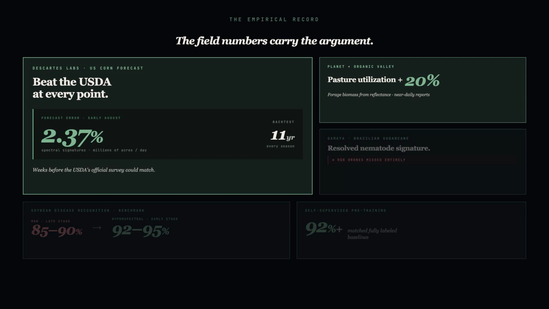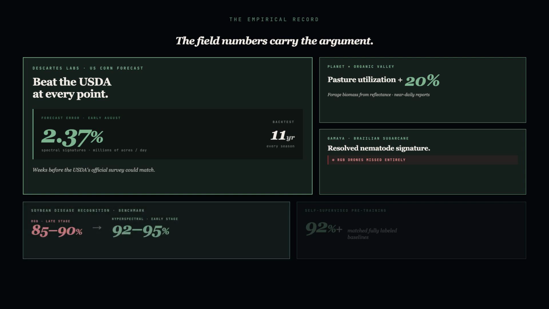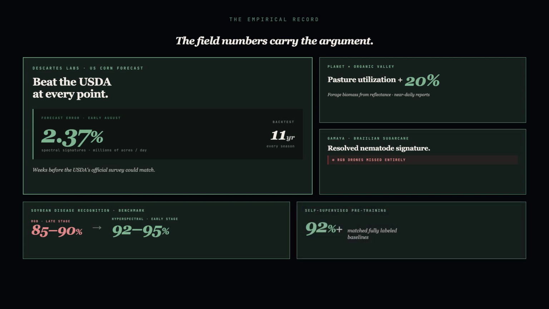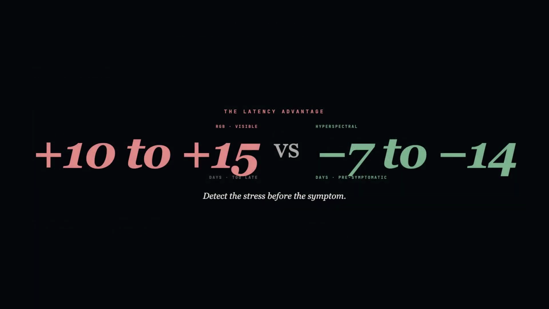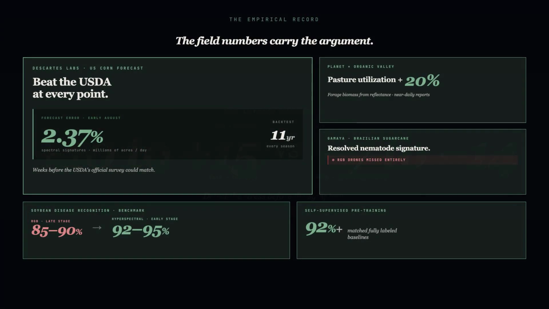Planet Labs paired its constellation with Organic Valley to model forage biomass from reflectance. Pasture utilization climbed 20%. Gamma flew hyperspectral drones over Brazilian sugarcane. The cameras resolved the spectral signature of nematode infestation that RGB drones missed entirely. Disease recognition benchmarks now report 92 to 95% accuracy at the early stage, against 85 to 90% for RGB models that only catch the late stage. Self-supervised pre-training has matched fully labeled baselines at over 92% accuracy, and the latency advantage is the headline: 7 to 14 days pre-symptomatic detection, while visible imaging arrives 10 to 15 days too late.